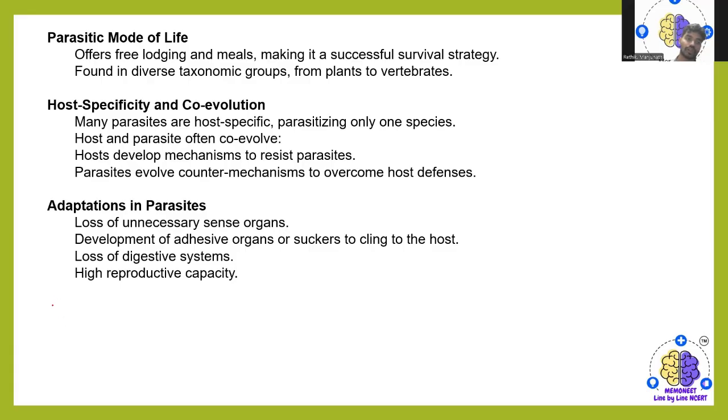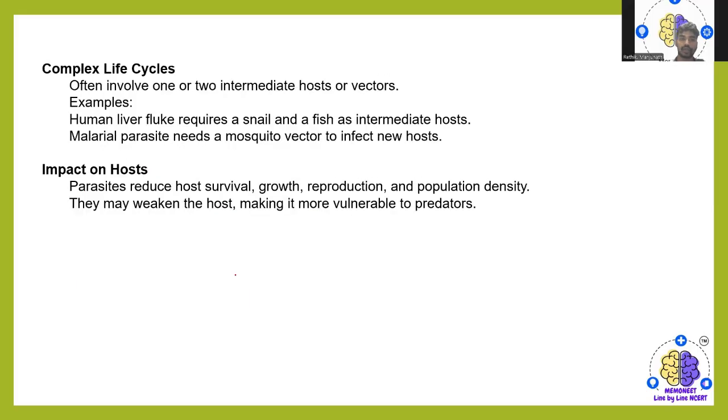Then adaptation of the parasite. So how do they adapt? Loss of unnecessary sense organs, development of adhesive organs or suckers to link to the host, loss of digestive system, and high reproductive capacity.